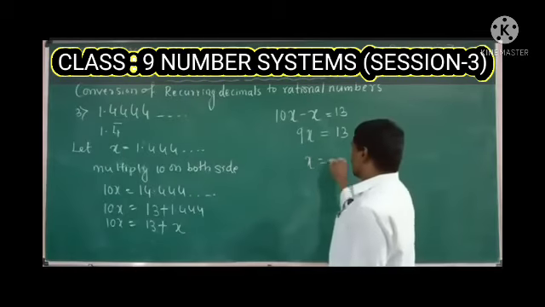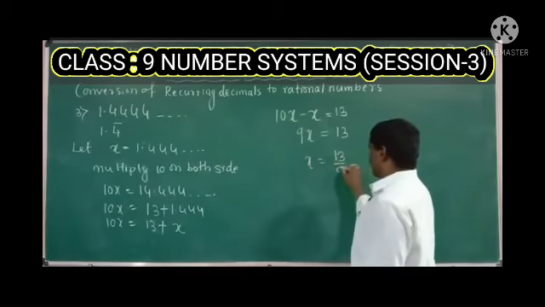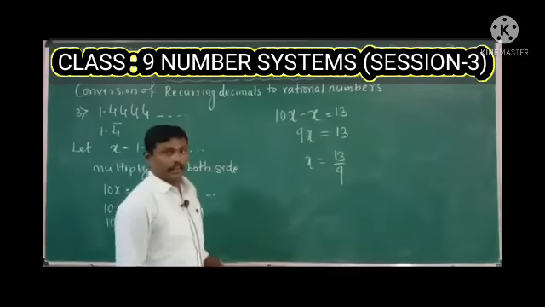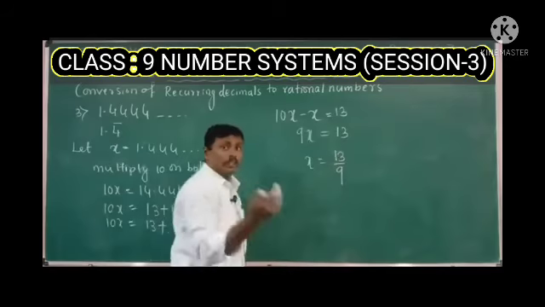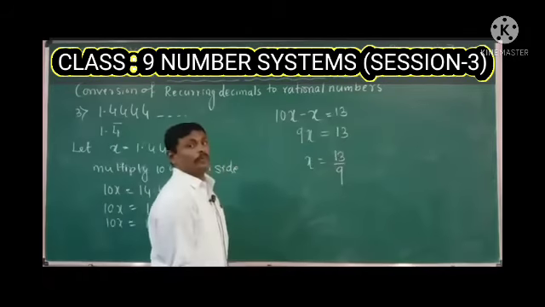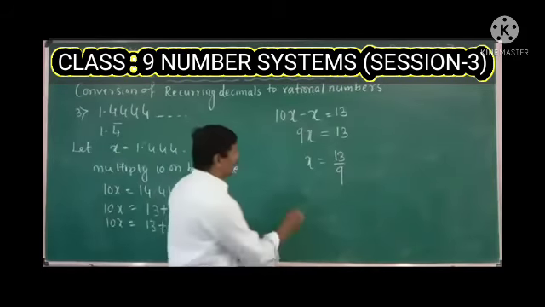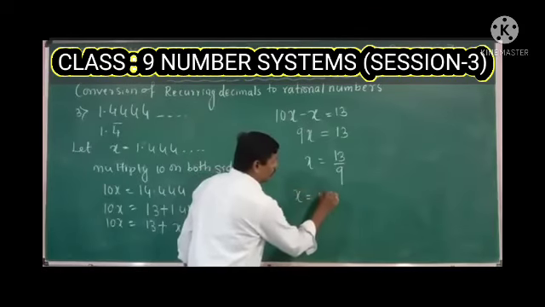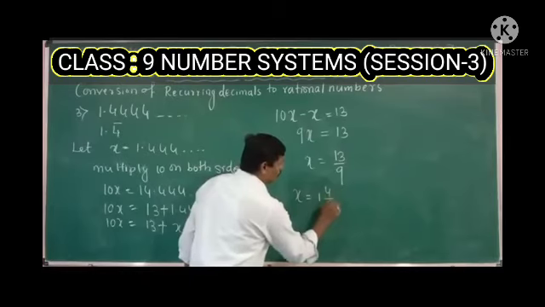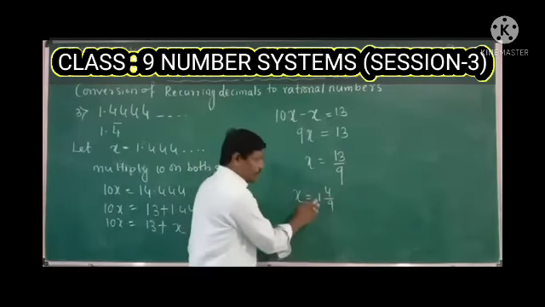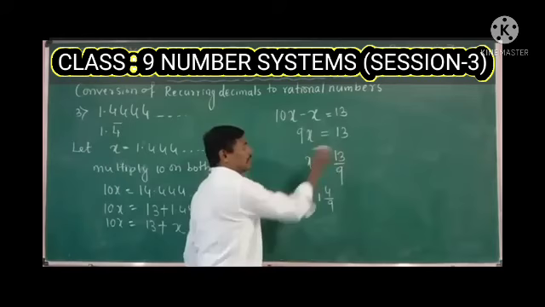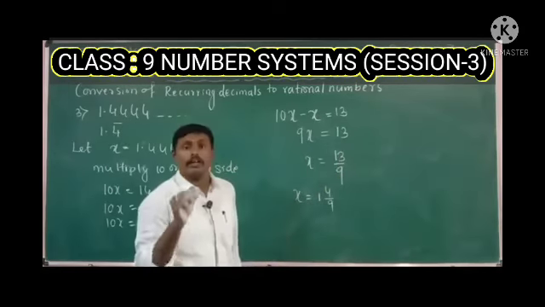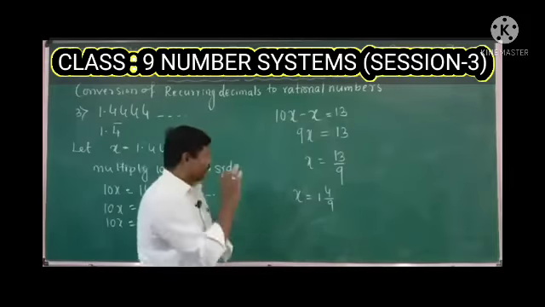So x is equal to 13 divided by 9. This is an improper fraction. Just convert that improper fraction to a mixed fraction. So x is equal to 1 integer 4 by 9. 9 ones are 9 plus 4 is 13. So 13 by 9 can also be written as 1 integer 4 by 9.